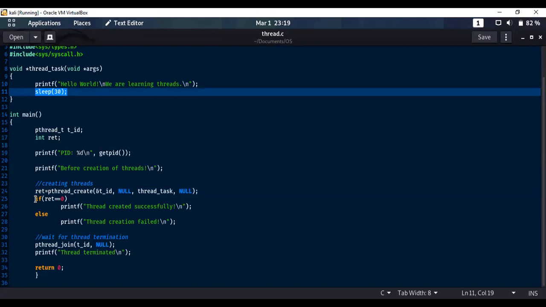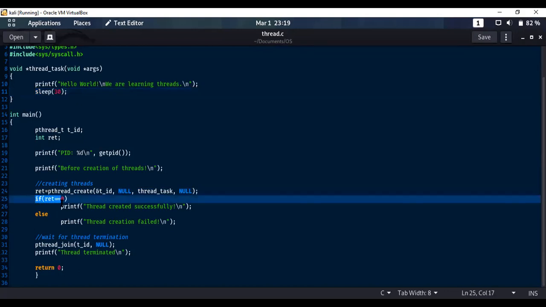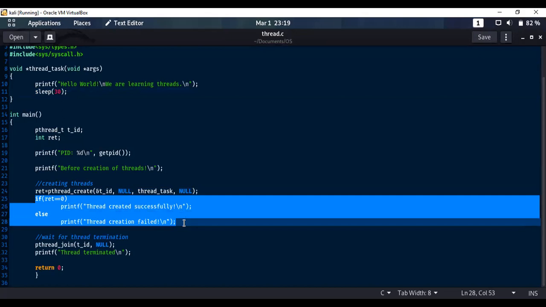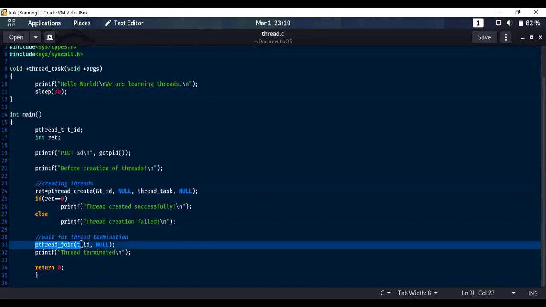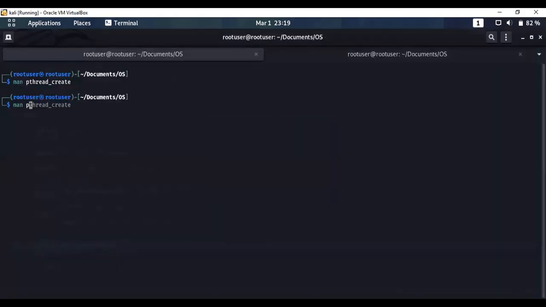Now coming to the next part, as I have stated, if the return value of this pthread_create function is 0, that is, it is successfully created, then it prints the first statement, else it prints the other statement. Now coming to the next command, the pthread_join function has been stated here. This pthread_join function is also an inbuilt function of the pthread library. So let's read the manual of this function.